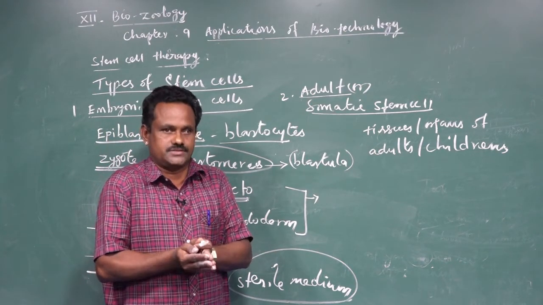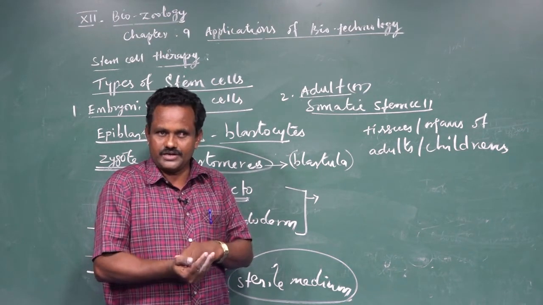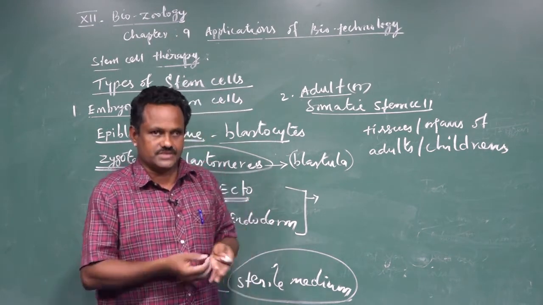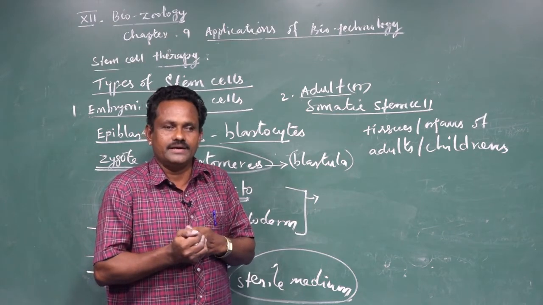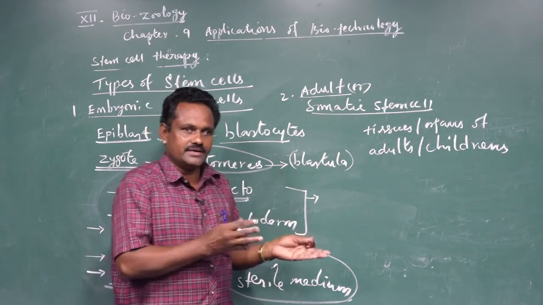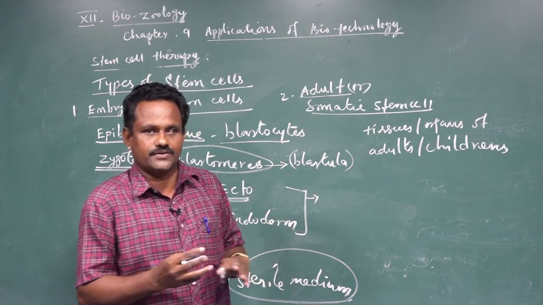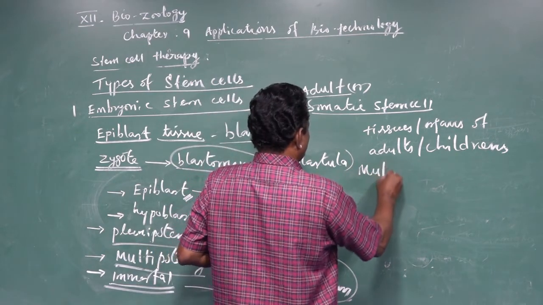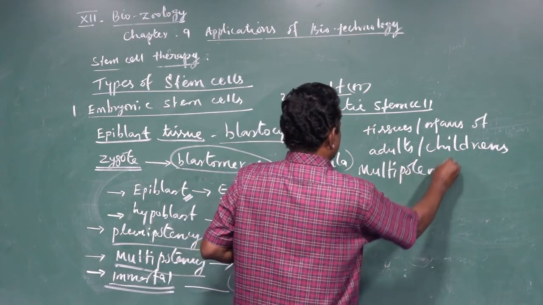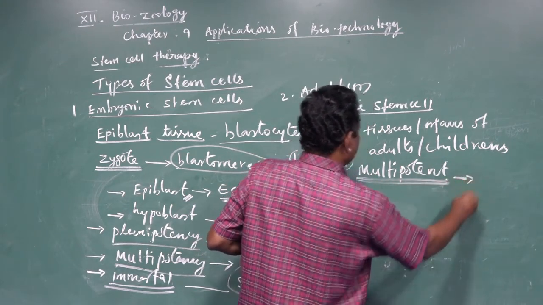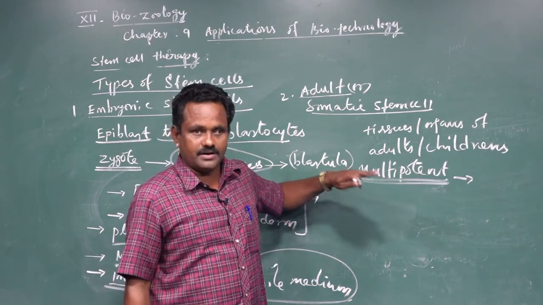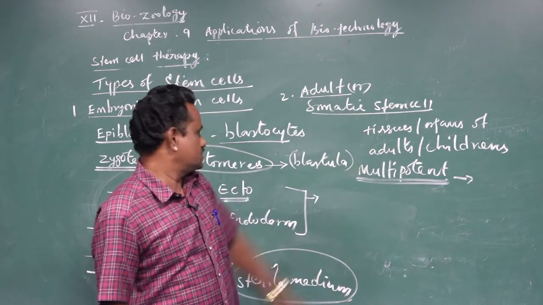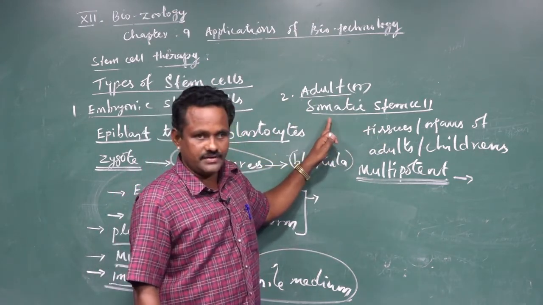Suppose an injury or wound occurs. At the place of injury, any one of the pre-existing cells acts as a stem cell and undergoes mitotic cell division, and the cells differentiate into different types of cells. This adult or somatic stem cell is also multipotent in nature, and as said earlier, it differentiates into different types of cells like the embryonic stem cells. That is another characteristic of the somatic stem cells.